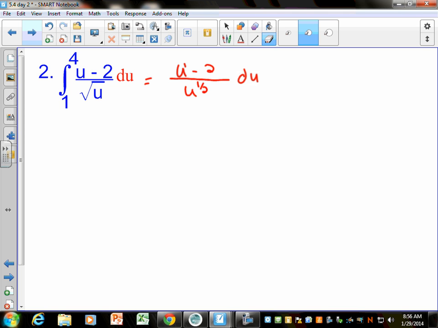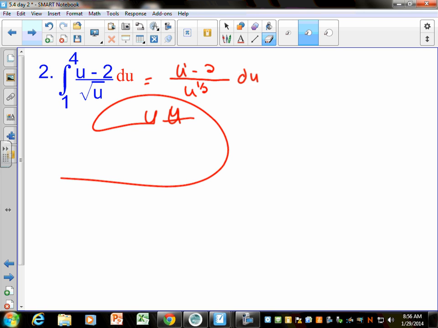Isn't u over... Come on, stupid board. Oh my gosh. Oh my goodness. It's a new calculus symbol.